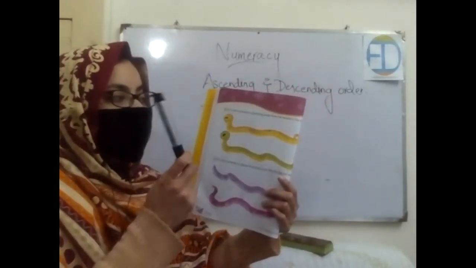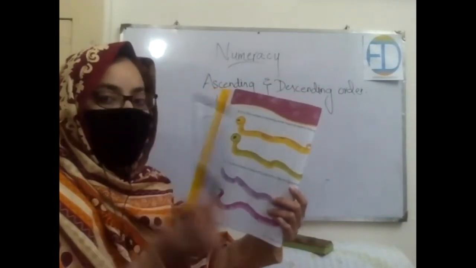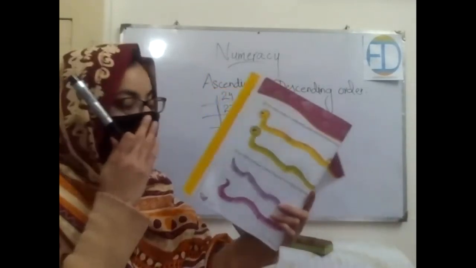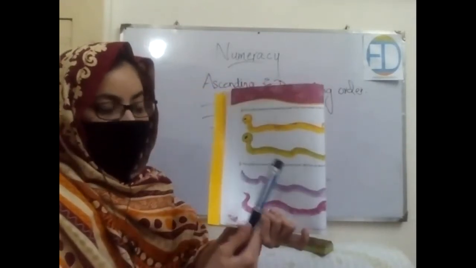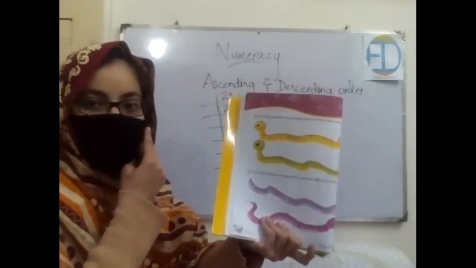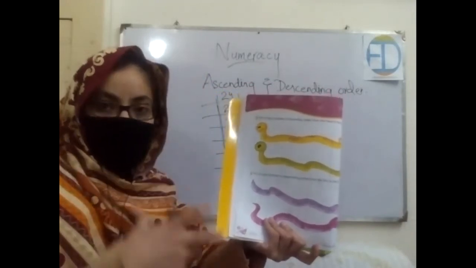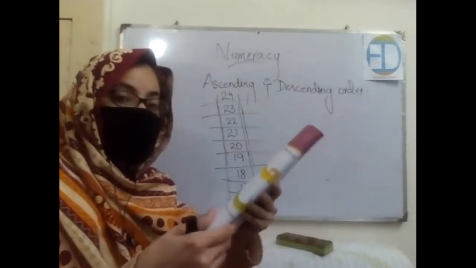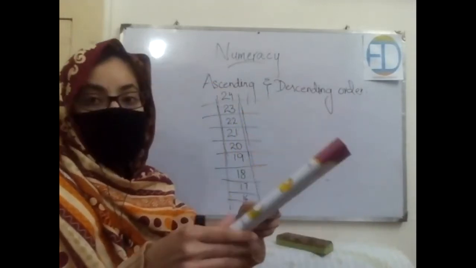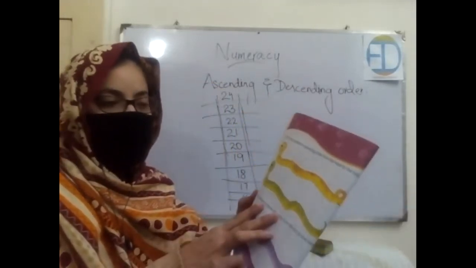On the first question, it says fill in the numbers in ascending order. We have already practiced that, right? Let's move toward the second question, which says fill in the numbers in descending order. Now, what you have to do in descending order, you have to start from the higher number and then move lower. Okay, good.